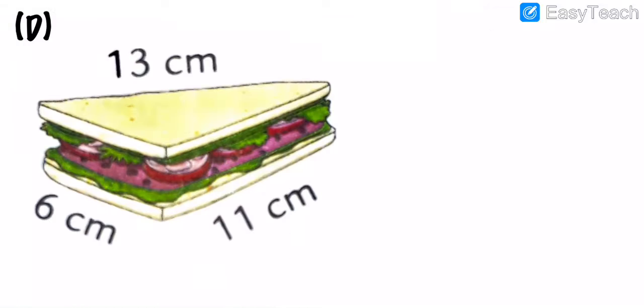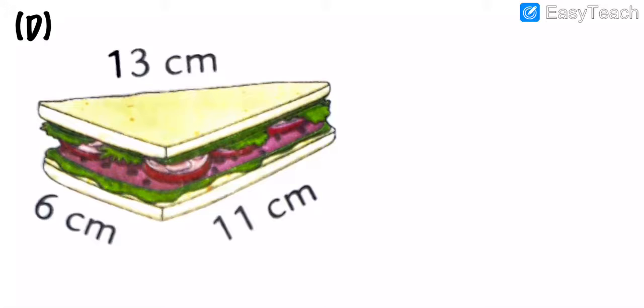Question number D. Let's check what is the question number D. D is an image of your favorite things. Okay, sandwich. So what is the perimeter of the sandwich? 13 centimeter, 6 centimeter and 11 centimeter. Got my points, my dear students?